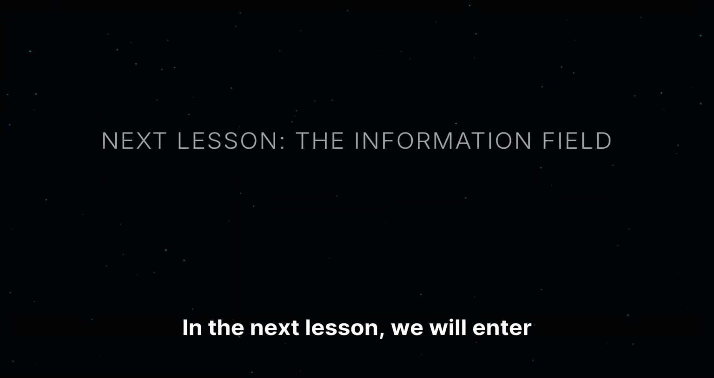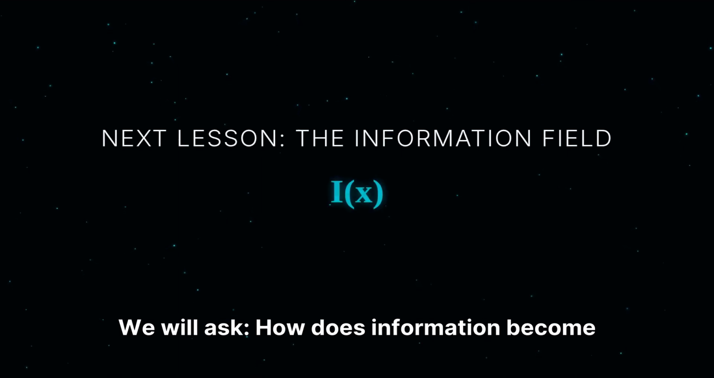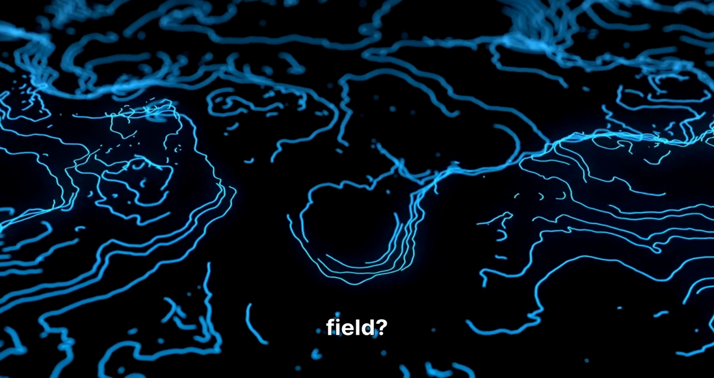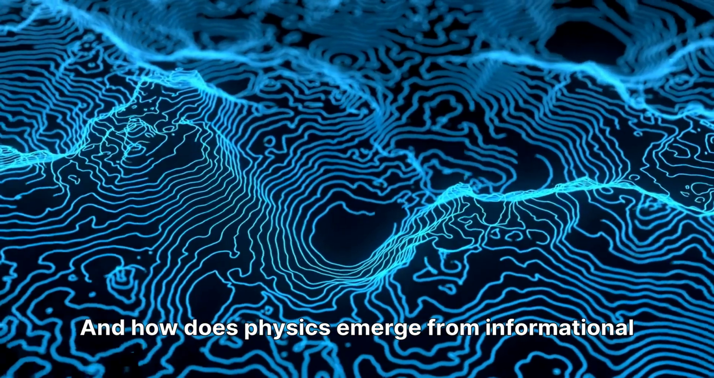In the next lesson, we will enter the information field itself. We will ask, how does information become structure? Why can information be written as a field? And how does physics emerge from informational gradients?